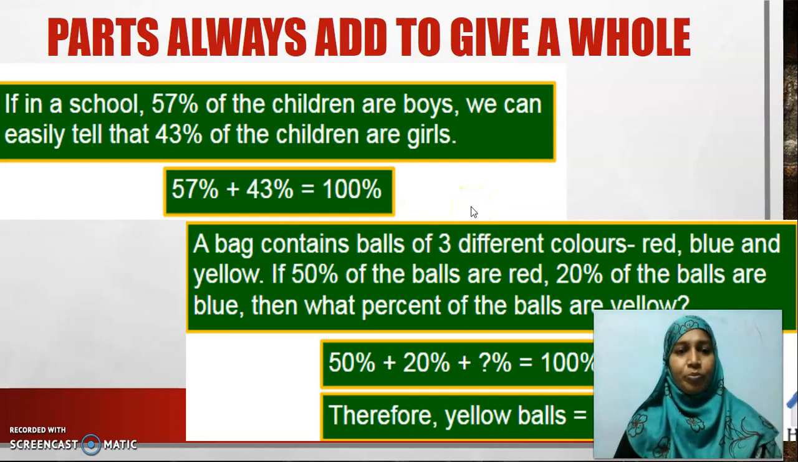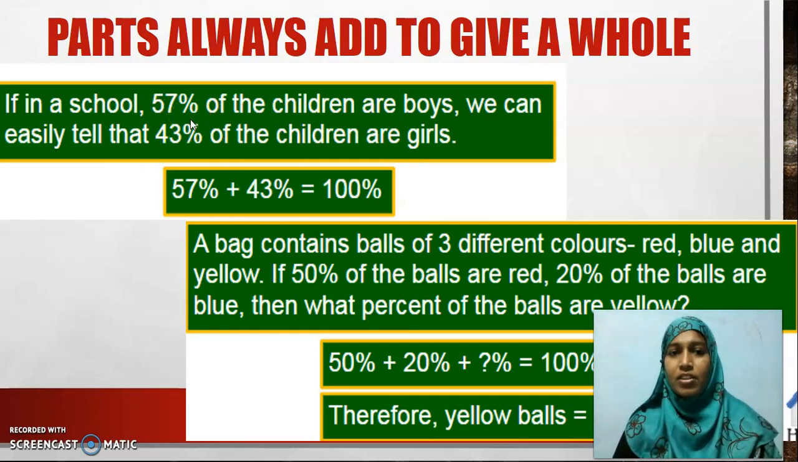Hi children, we were talking about percentage, fraction and decimal. Now, parts always add to give a whole. What does it mean? For example, if in a school 57% of the children are boys, we can easily tell that 43% of the children are girls. How can I say it is 43%?